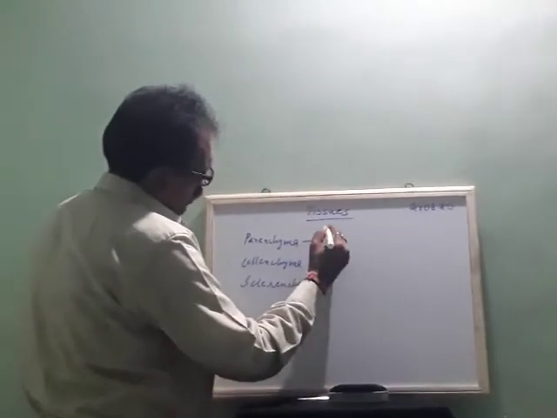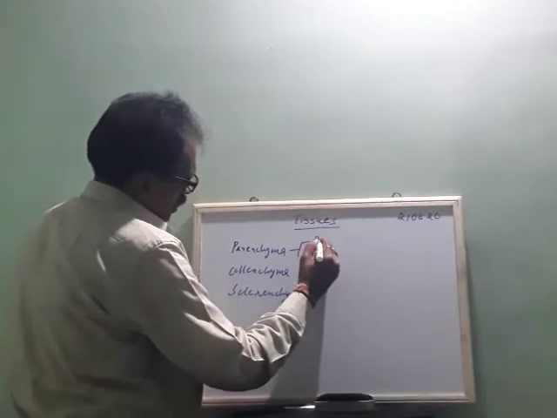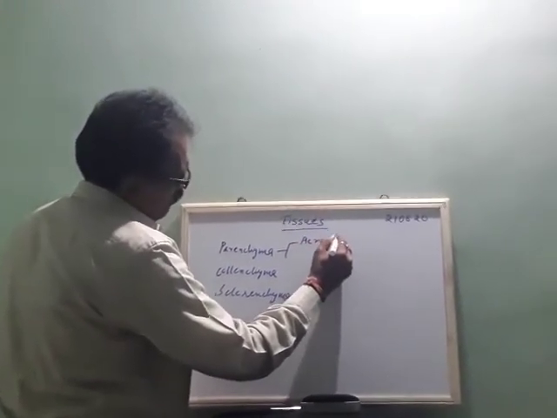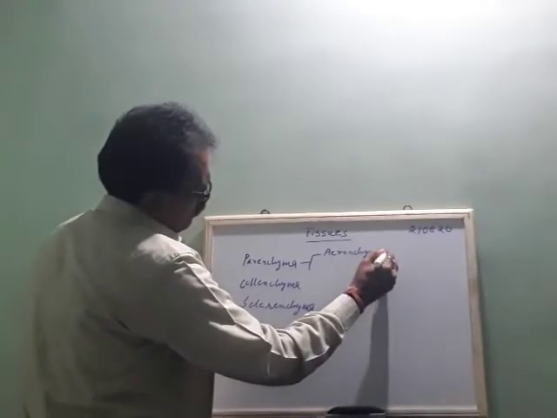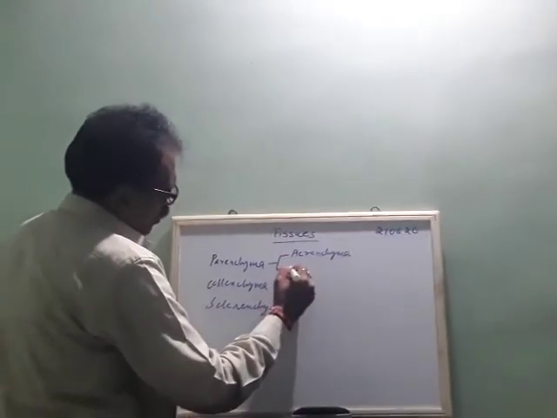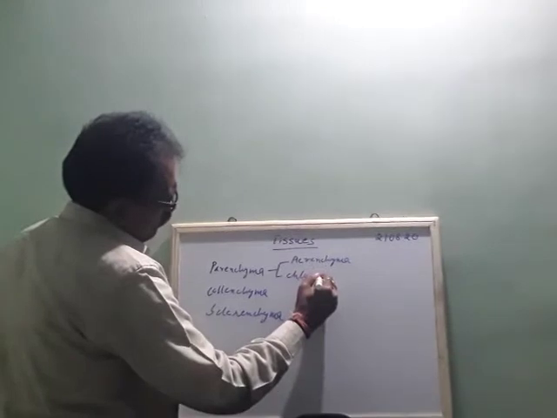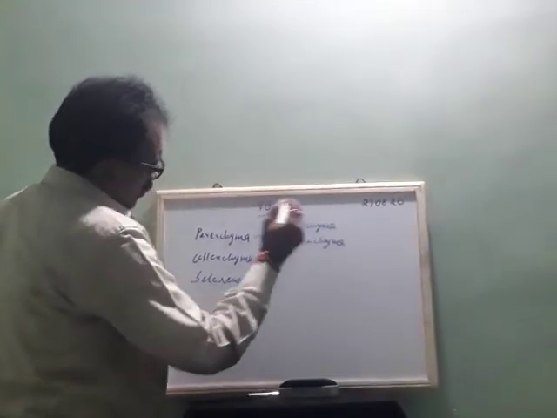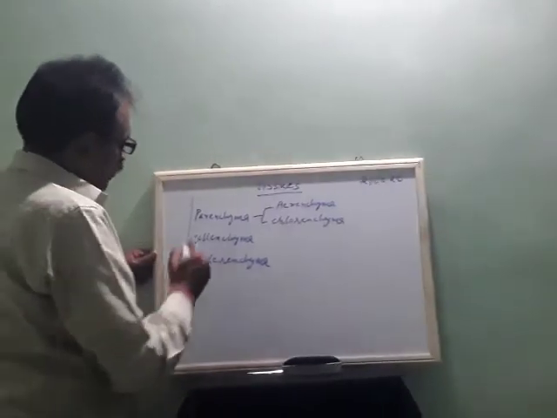Here we have two: one is parenchyma and the other is chlorenchyma. So there is one more.